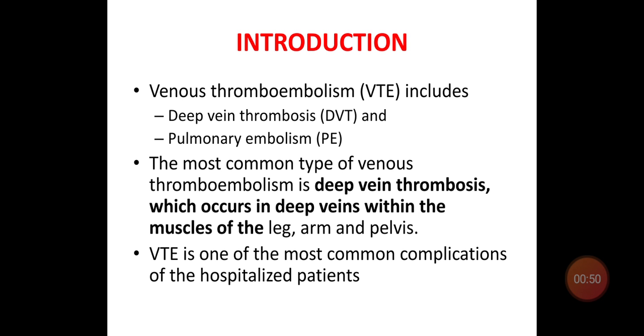The most common type is deep vein thrombosis, which occurs in the deep veins within the muscles of the leg, arm, or pelvis. This venous thromboembolism is one of the most common complications of hospitalized patients.